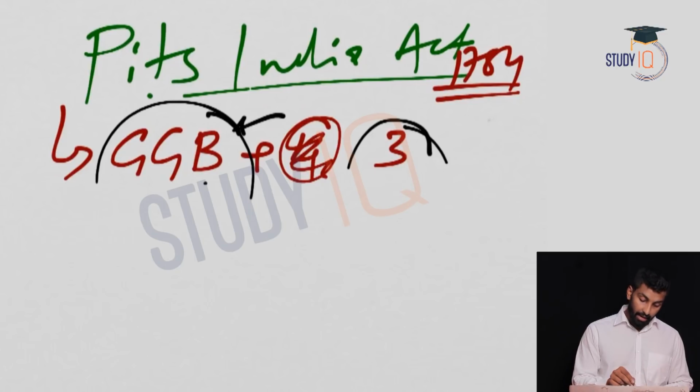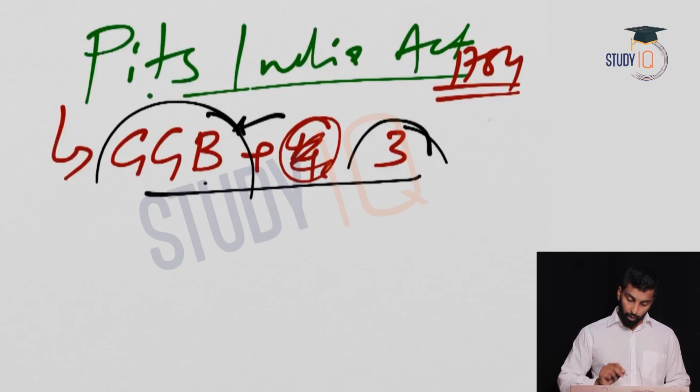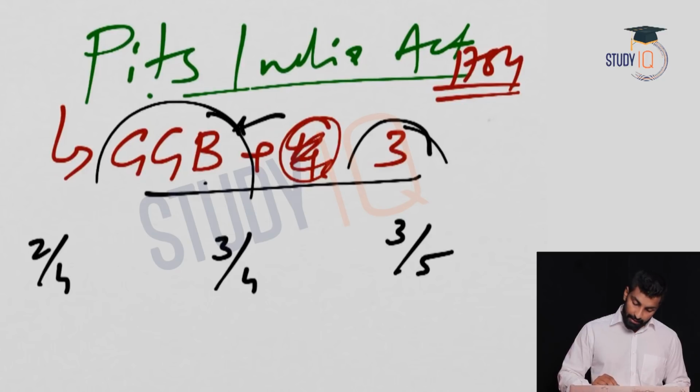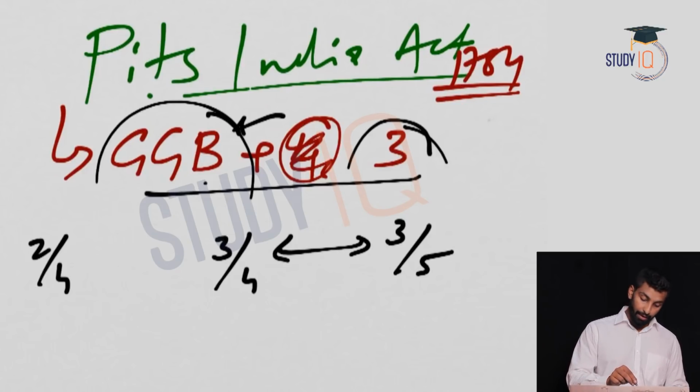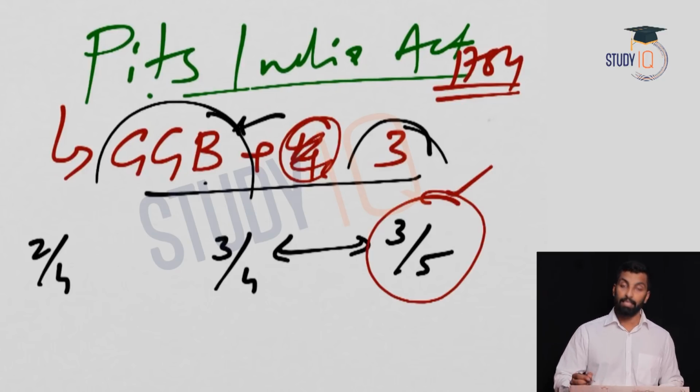Now decisions are taken on the basis of majority. What does that mean? Here it is total 4. Total 4 means 2 by 4 is equality, right? Majority is 3 by 4. Earlier it was 3 by 5. Now which one is easy to get, 3 by 4 or 3 by 5? 3 by 5 is easy to get, because out of 5 you need to get 3. Here out of 4 you need to get 3. If you are not able to get 3 out of 5, you cannot get 3 out of 4.